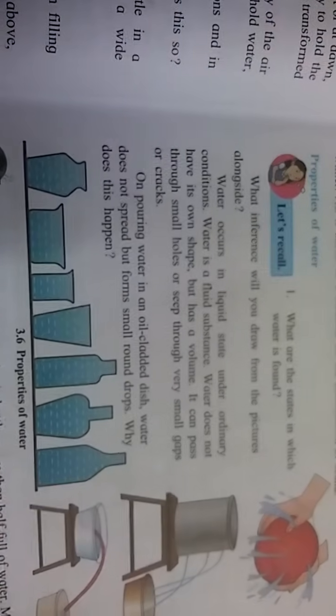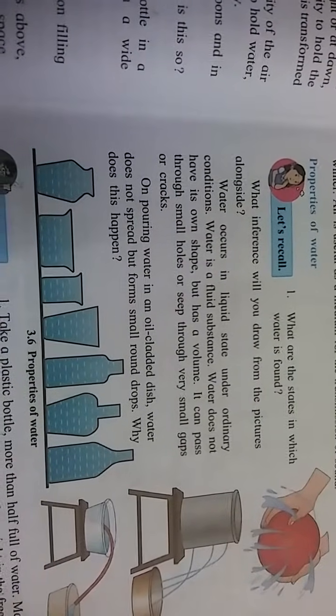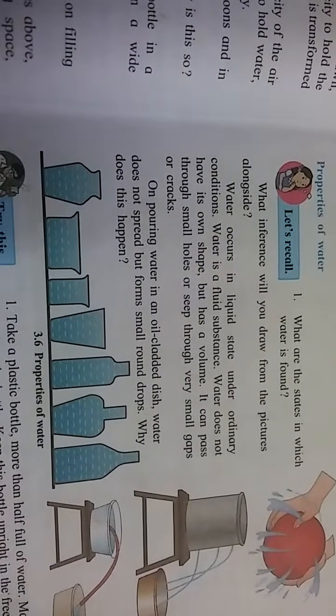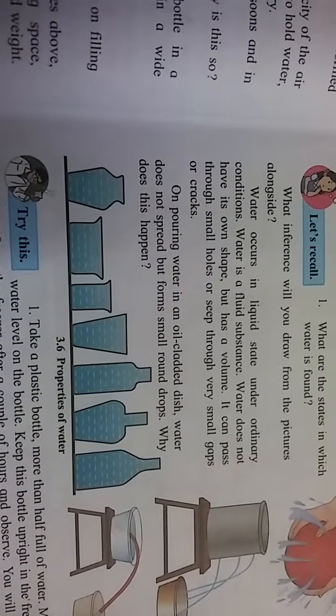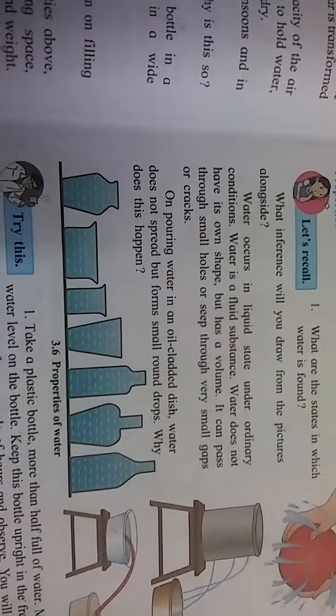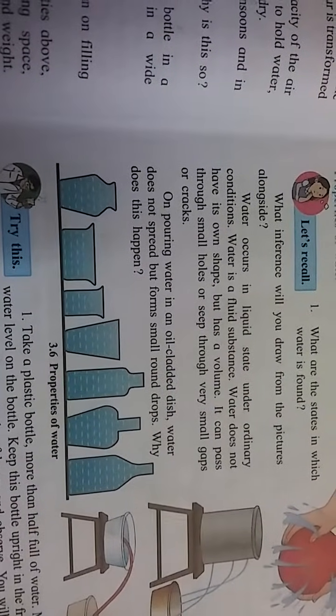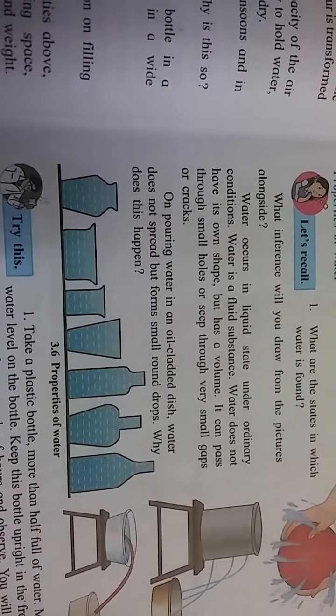Water occurs in liquid state under ordinary conditions. Water is a fluid substance. Fluid means it flows. Water does not have its own shape, but it has a volume. Volume means 1 liter of water, 2 liters of water. That 1 liter, 2 liters is called volume.